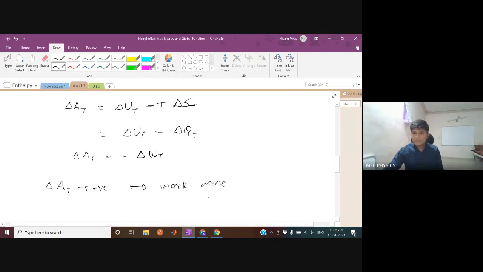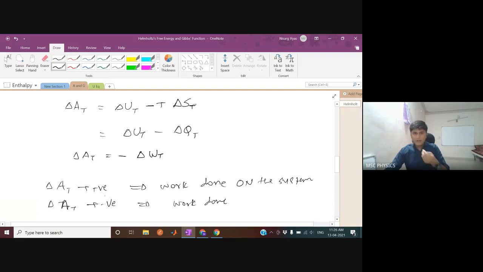On the system or by the system? Anybody? Now I want to know whether you understood it or not. If delta AT is positive, it means the final free energy is more compared to the initial free energy. It means work is done on the system or by the system? On the system, yes, definitely on the system. So you can think of it like this: if you do work on the system, its free energy will go up. Not the actual energy, but its free energy will go up if you do the work on the system.